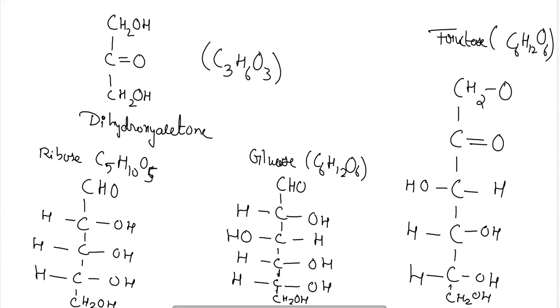Now let's talk about the D and L designations for the saccharides.